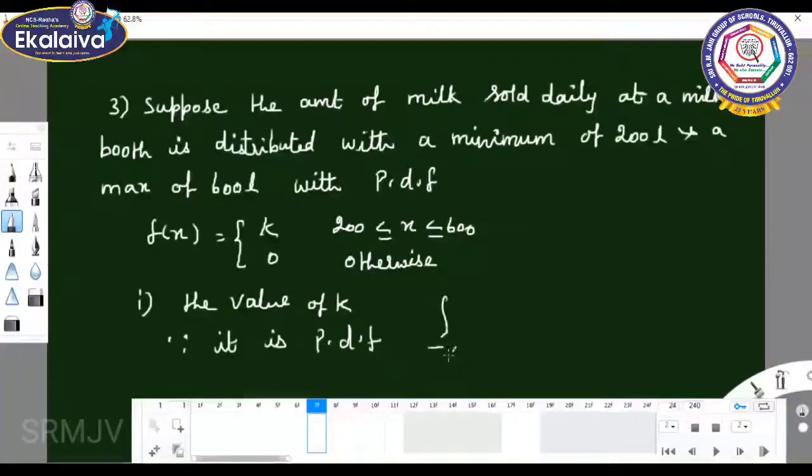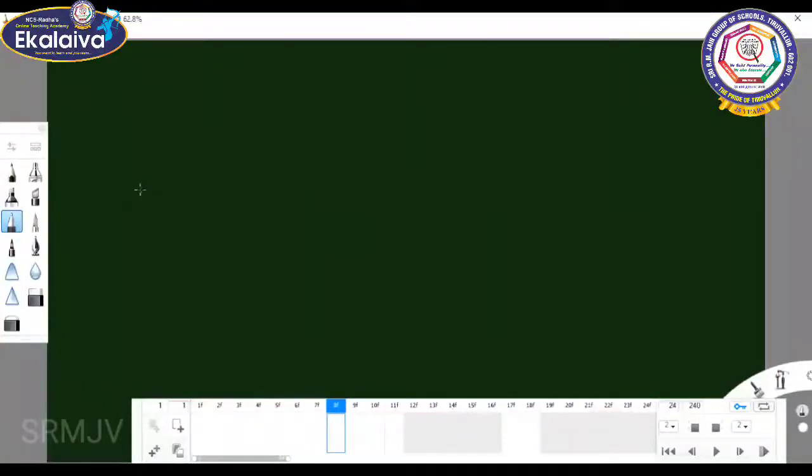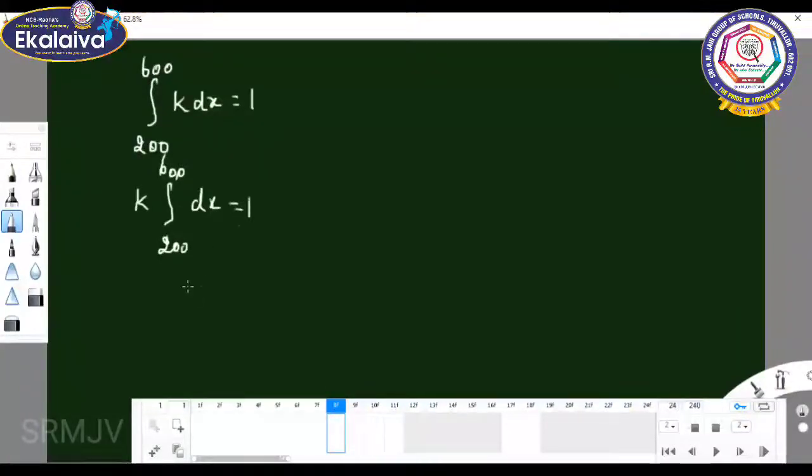So integral minus infinity to plus infinity of f of x dx equals 1. The limit is 200 to 600, where f of x is nothing but K into dx, equal to 1. K you can take out: integral 200 to 600 dx equals 1.